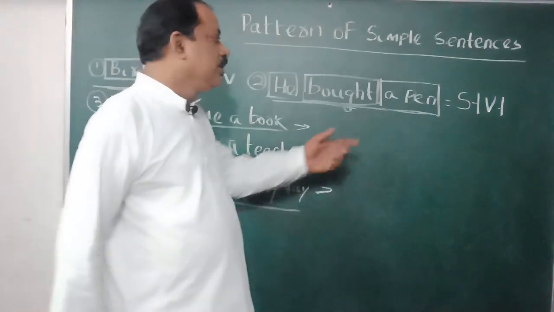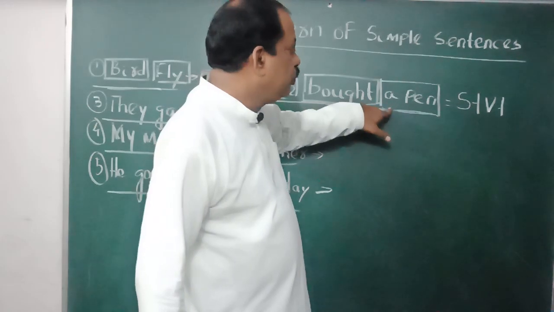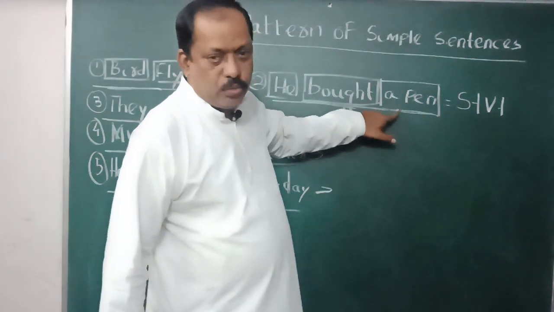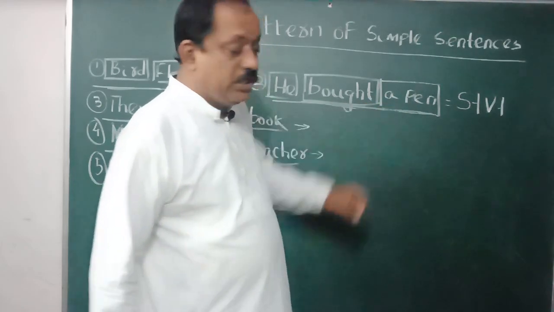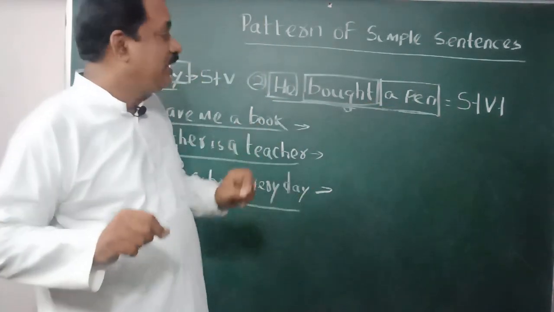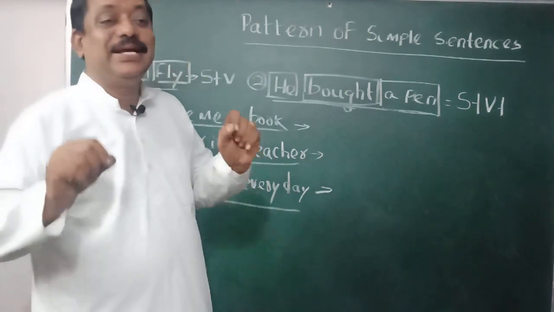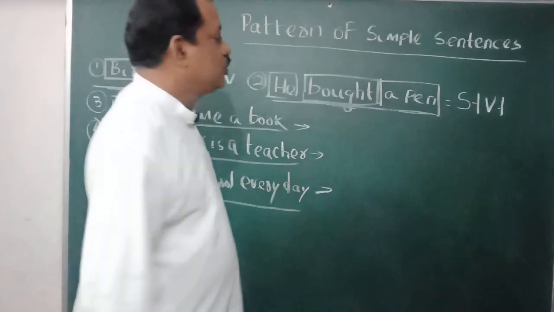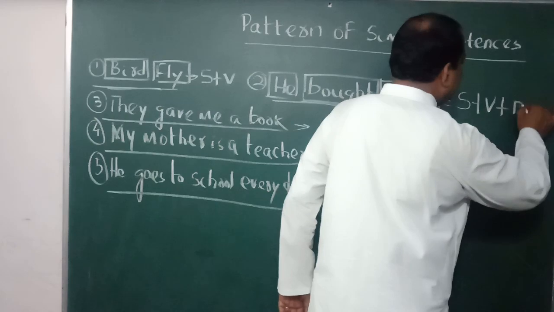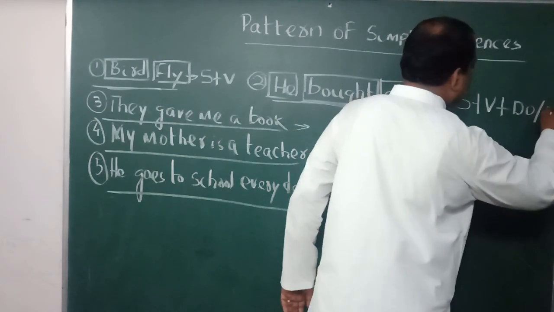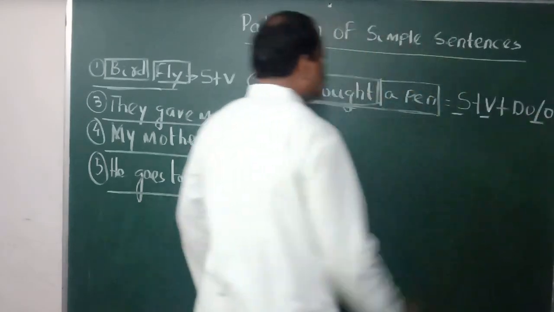So if a word gives the answer to the question what, it is a direct object. So here it is a direct object. You can write it DO or simply O. So your pattern is S plus V plus O.